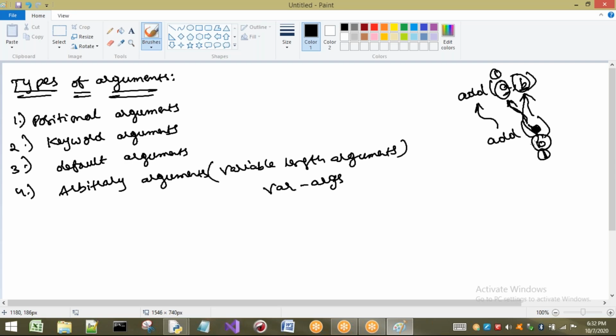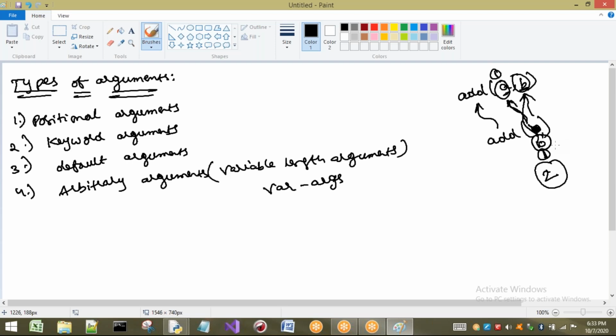Technically, I want to speak about these positional arguments. If you define any function with n parameters, here I have taken n as, for example, 2, then we have to pass n arguments to this function. That means if you are calling this function, compulsorily I have to pass 2 arguments. If I call it with 0 arguments, or 1 argument, or 3 arguments, or 4 arguments, then we are going to get an error, as we have seen in the previous example.